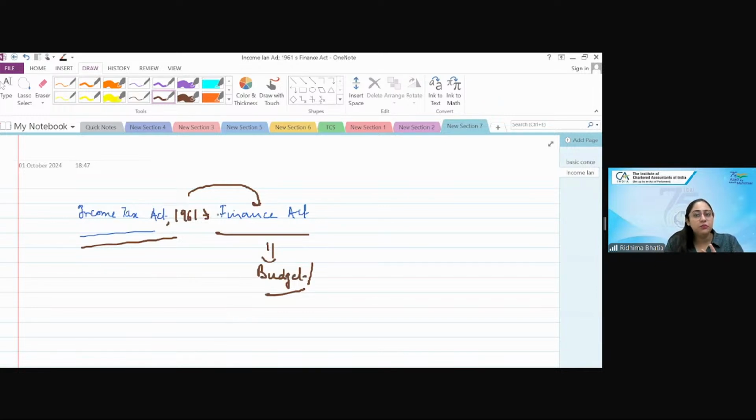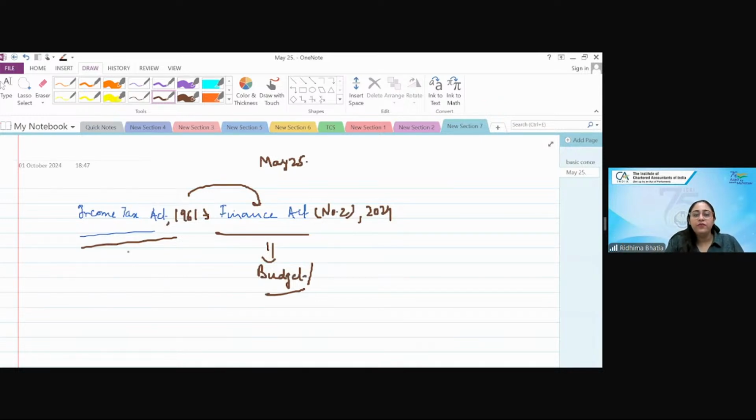Now, you obviously have to refer to the Income Tax Act 1961, but my May 25 students have to refer to the act as amended by the Finance Act number 2, 2024. When you will be reading your study material, this is how it would be written also. So in the exam also, if you're referring to the Finance Act, you have to refer to it like this. Please focus on these small details. Today's class would be all about detailing, which will help you in general. Okay. So Finance Act number 2 of 2024.